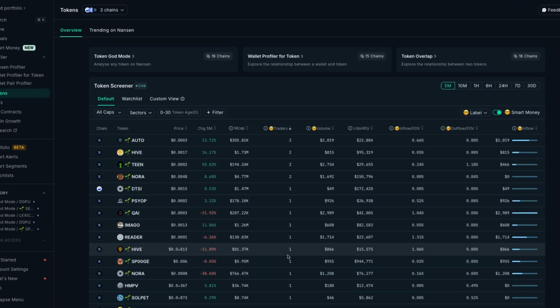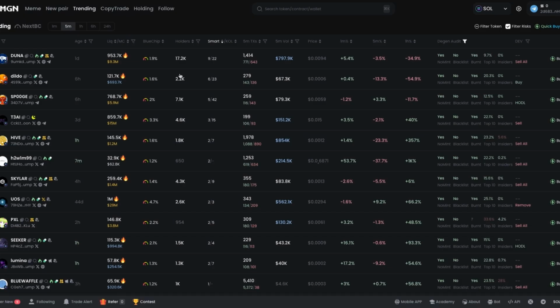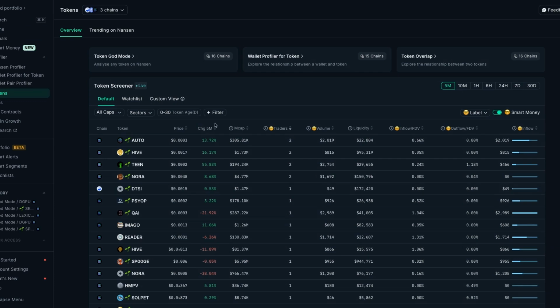So I usually start by finding my tokens on Nansen. However, you can use GMGN. Nansen is free as well. They have at least a pre-plan that I know about, but you can actually sort by the 5-minute time frame. You can see the number of smart traders coming into some coins, which is always helpful. You can see the amount of inflow versus outflow. You want their inflow to be higher than the outflow, and you'll see this one has a really good inflow right now with a couple of smart traders getting in.